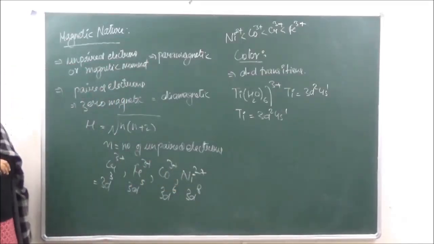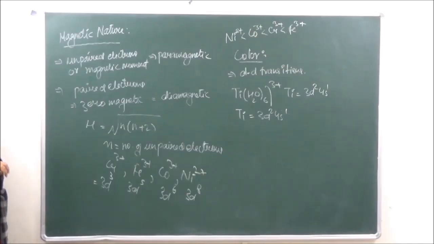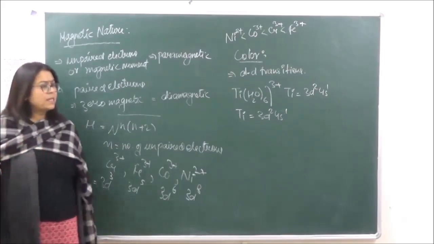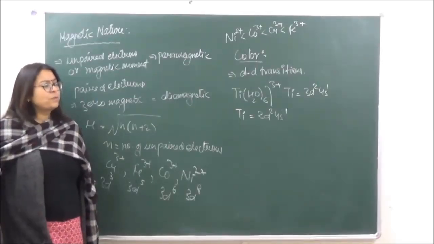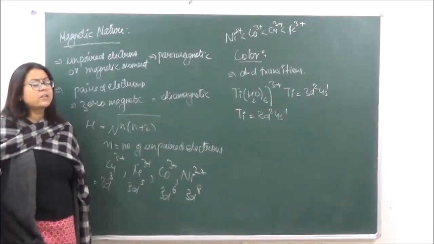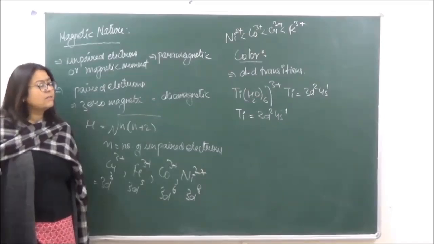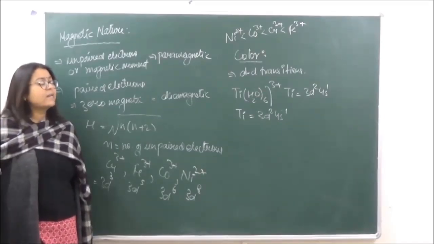Okay. Now in this case what happens is when we're talking of titanium over here, these 2 electrons can jump from a lower energy level to a higher energy level. The lower energy level is going to be T2g and the higher energy level is going to be Eg. So the 2 electrons can jump from the lower energy level by absorbing light and going to a higher energy level.